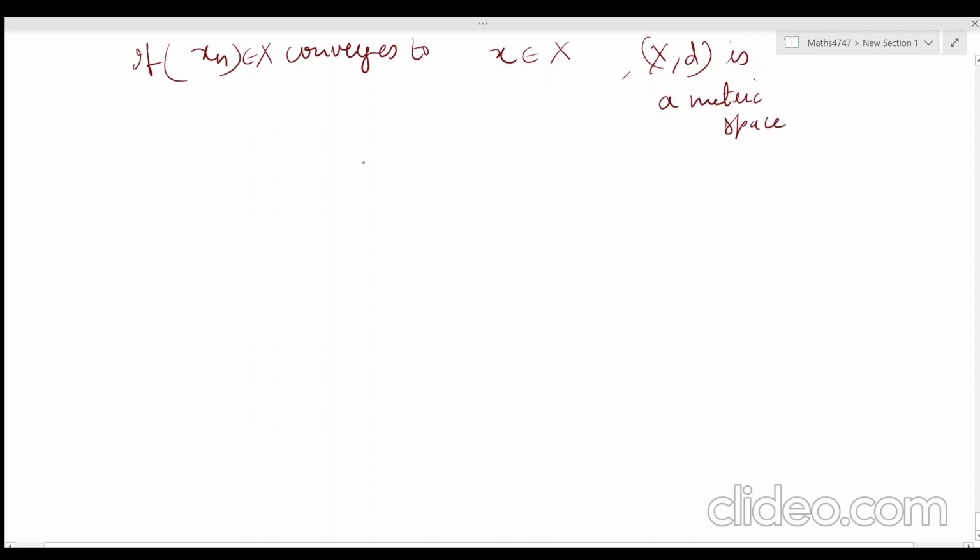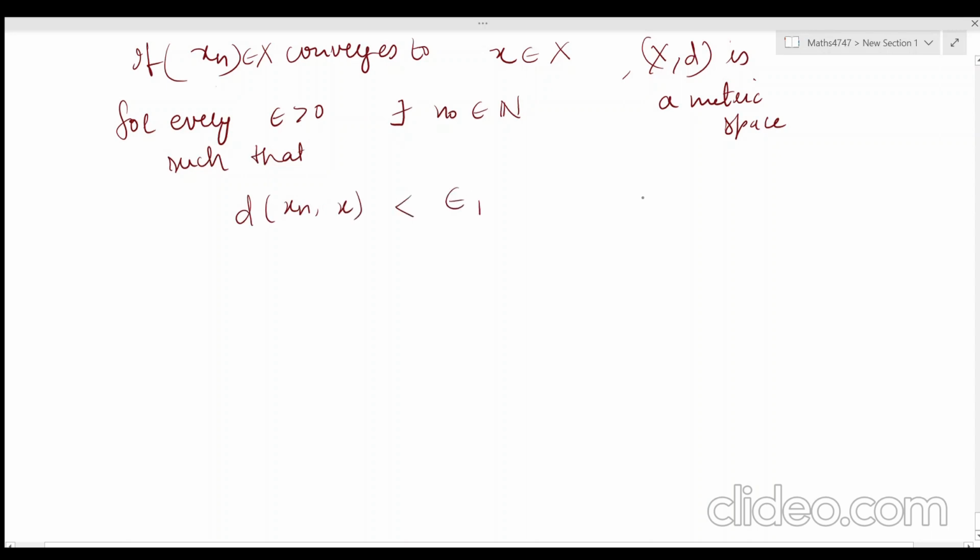If the sequence xn converges to x, that means for every epsilon positive there exists n naught such that d of xn comma x is less than some epsilon 1, where n is greater than or equal to n naught. And if the sequence xn converges to y, what does it mean?